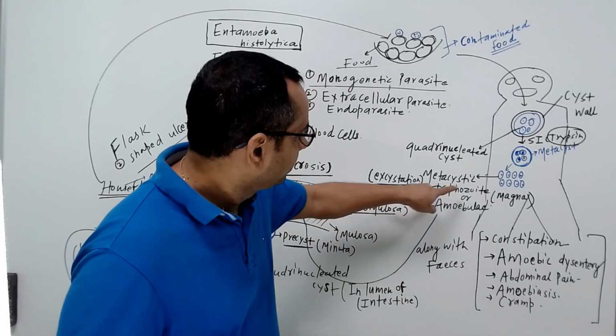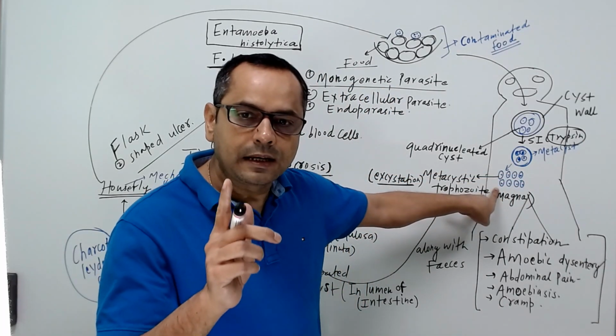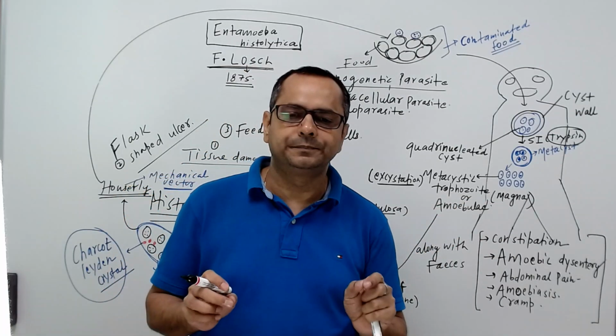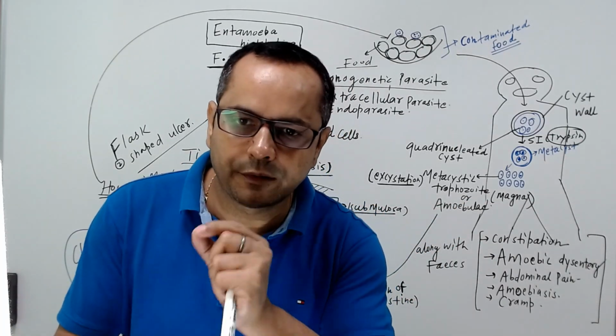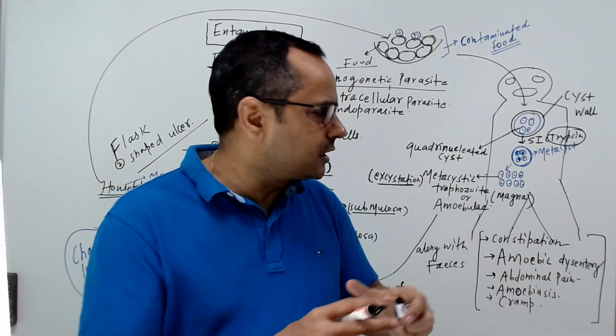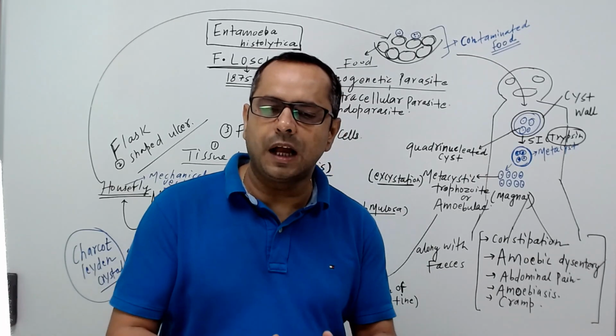Here the cyst gives rise to 8 metacystic trophozoites, also called amoebulae. Remember, this process is called excystation, as the structure is coming out from the cyst.